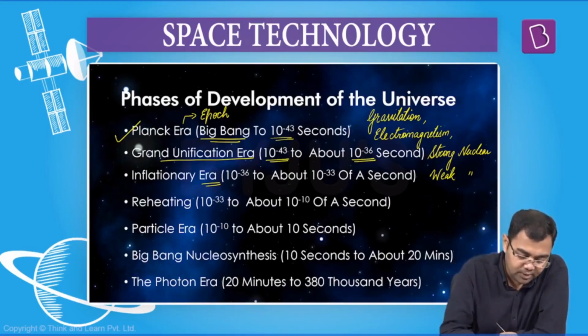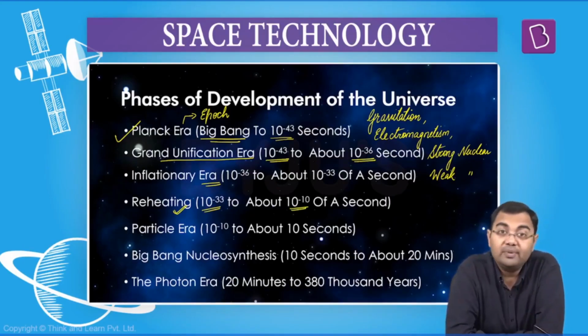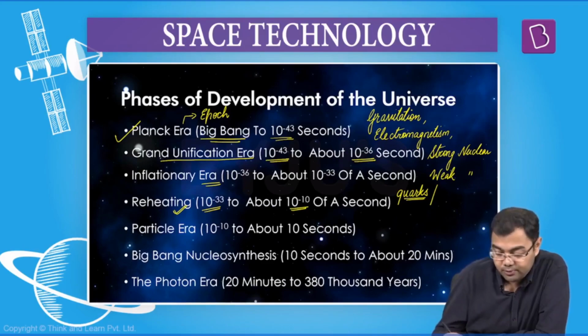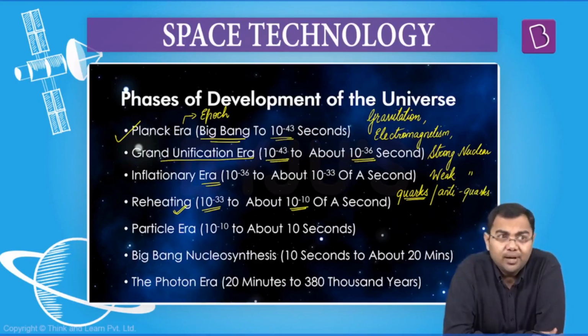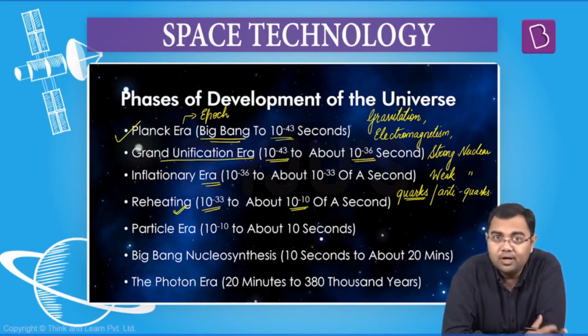The first particles will start to come in the reheating phase, starting from 10 to the power of minus 33 seconds up to approximately 10 to the power of minus 10 seconds. What happens in the reheating phase? We start to get some of the subatomic particles like quarks. Apart from quarks, we also have the antiparticle of quarks, which are called antiquarks. Here, by God's grace, the number of quark particles are much more than the number of antiquark particles. Why? We perhaps don't know. But we just know that the number of quark particles were much more than the number of antiquark particles.